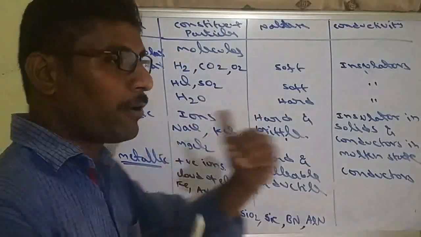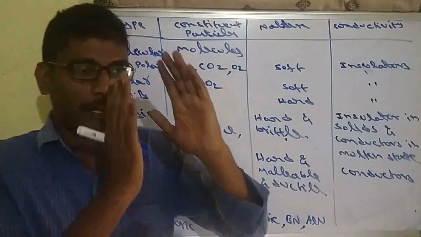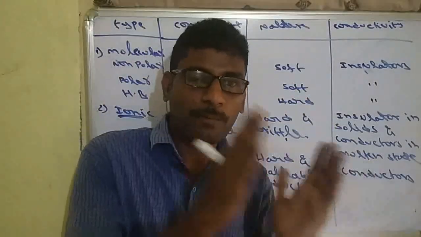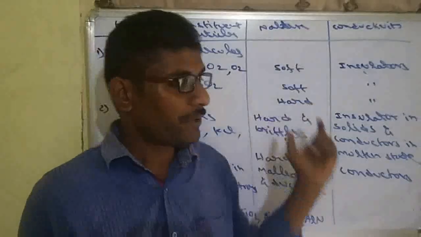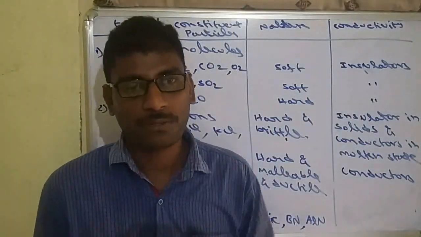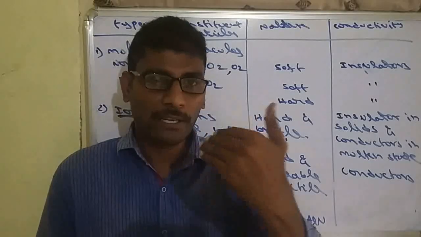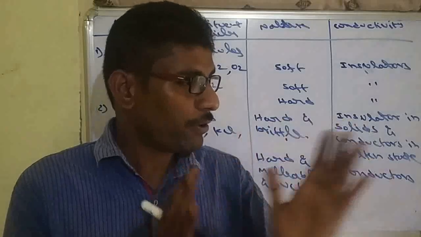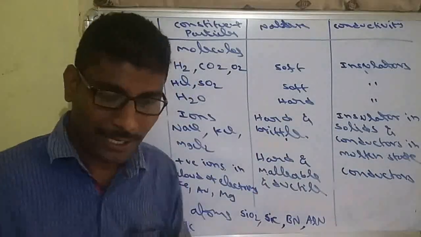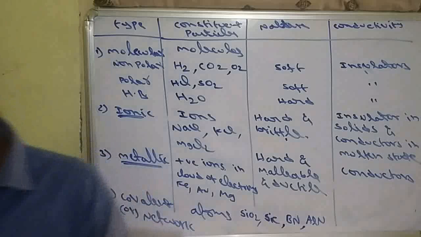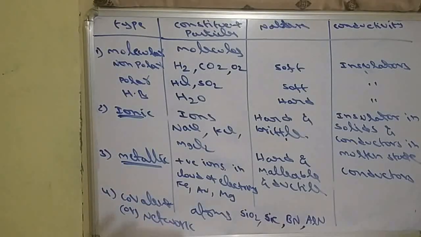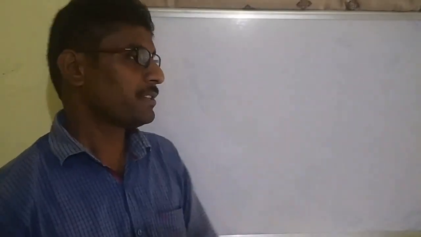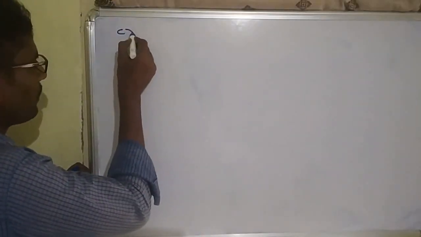So this table you have to practice. The table of differentiation between crystalline and amorphous is also important. Also the classification of crystalline solids is important. I sent some material, so use that material. Whatever the examples and all those tables, you have to practice. So this is the classification of crystalline solids. We completed classification.